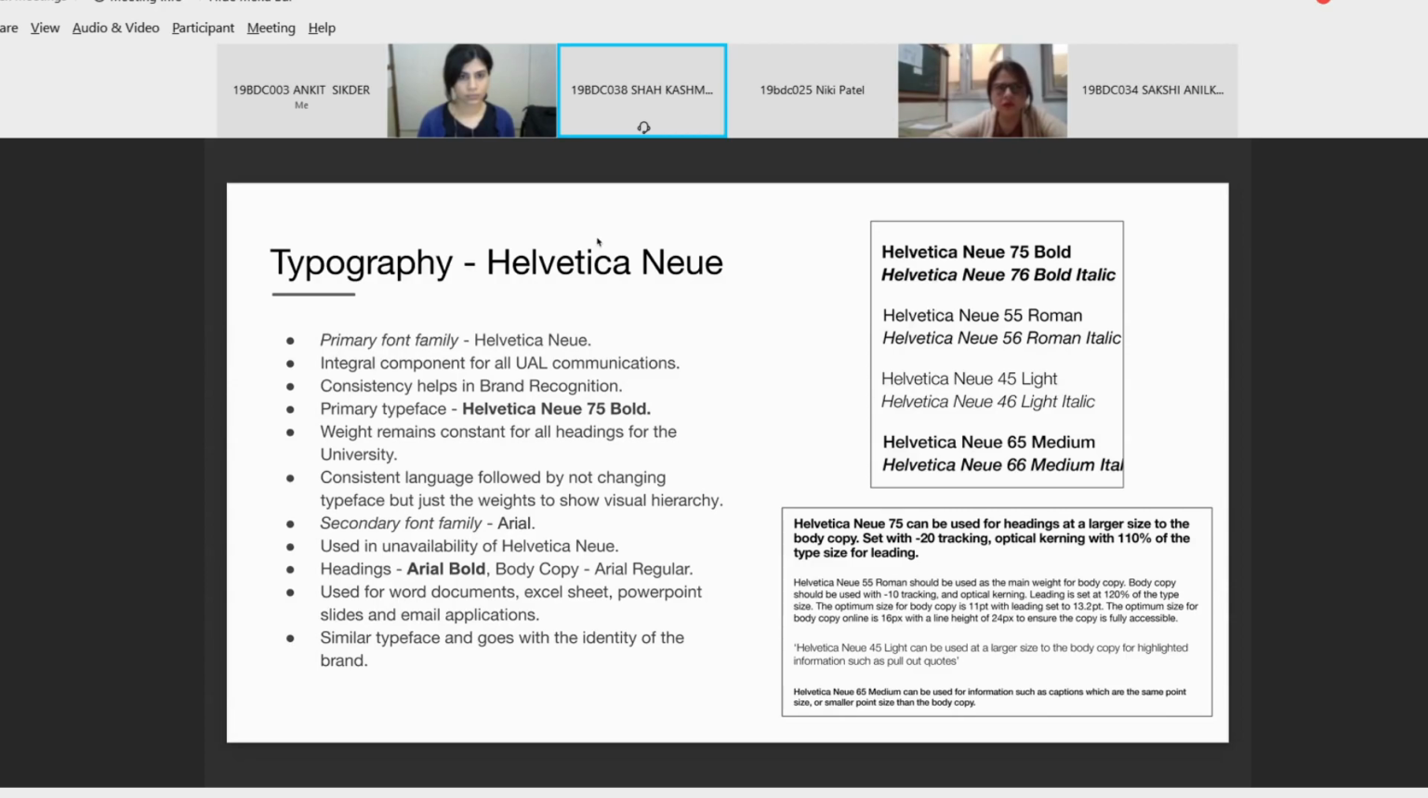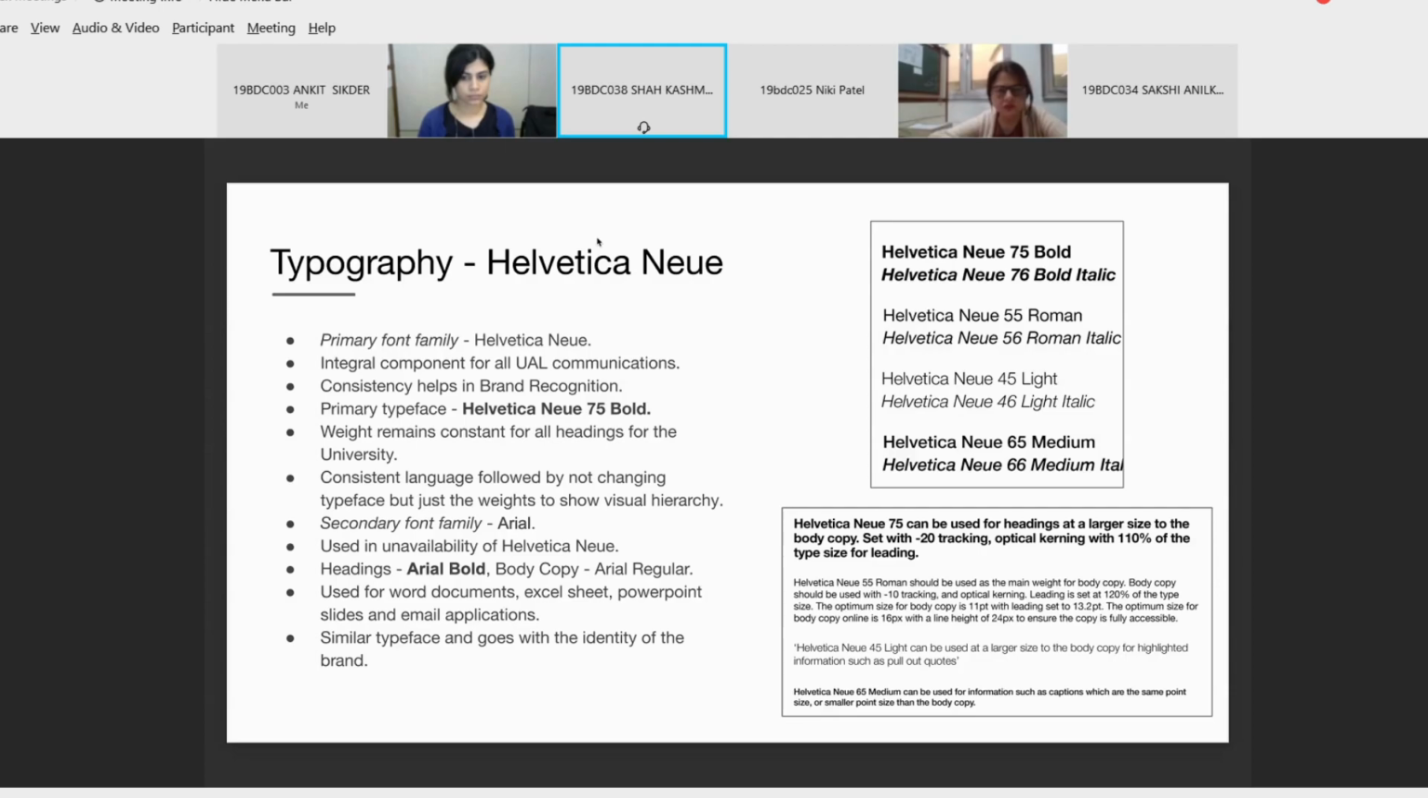Their primary typeface is Helvetica Neue 75 Bold. Particularly this weight is observed for all the headings of their university, but the weight changes for the subheads and body copy. It is also observed that the language is consistent by not changing the typeface, but just the weights, so as to show the visual hierarchy.